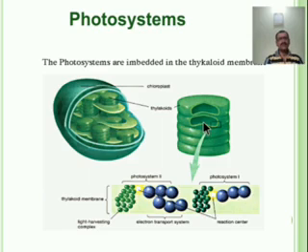Photosystems are the functional and structural unit of pigment protein complex involved in photosynthesis that together carry out the primary photochemistry of photosynthesis. The absorption of light and the transfer of energy and electrons are undertaken in the photosystem.